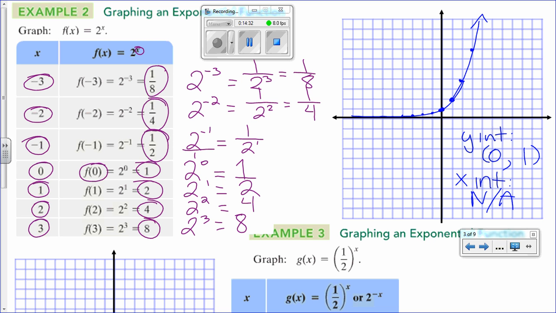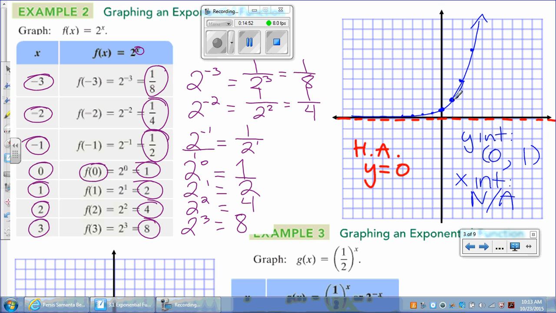Now, instead of having an x-intercept, we have something interesting that is called a horizontal asymptote. That horizontal asymptote will be this horizontal line with the equation y is equal to 0. Let's see if you guys remember arrow notation.